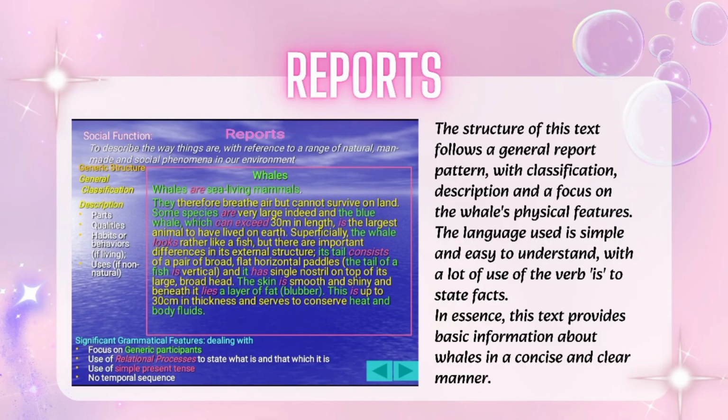Report. The structure of this text follows a general report pattern with classification, description, and a focus on the physical features. The language used is simple and easy to understand, with a lot of use of the verb "is" to state fact. In essence, this text provides basic information about the topic in a concise and clear manner.